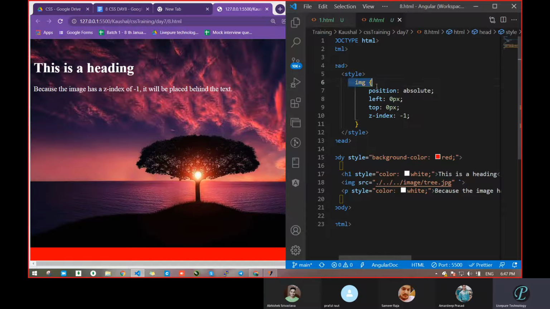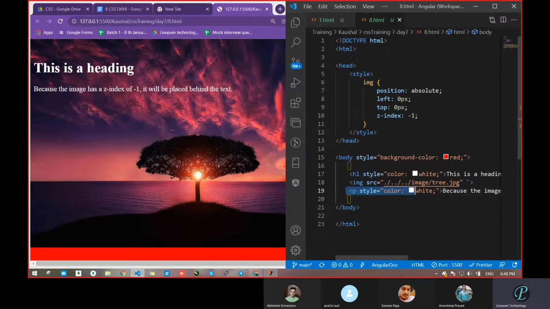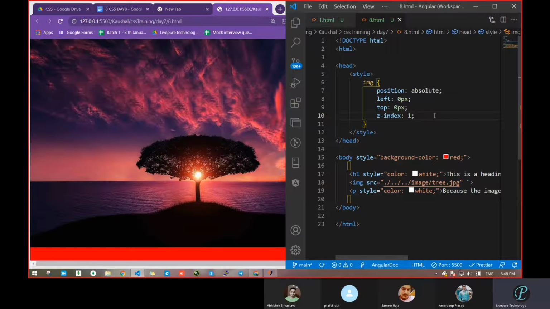By default the paragraph will be available somewhere, but due to Z index, the image comes up or down, front or back. Now change -1 and pass 1, save, and verify what happened.